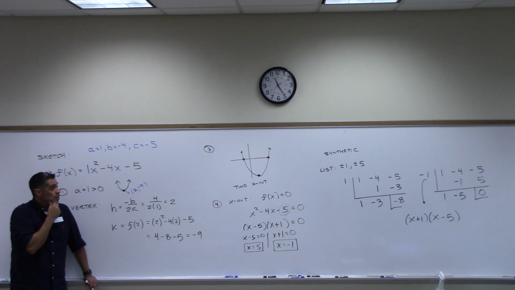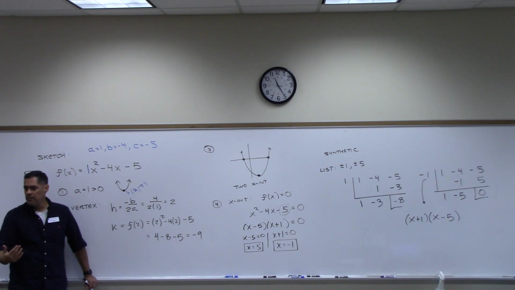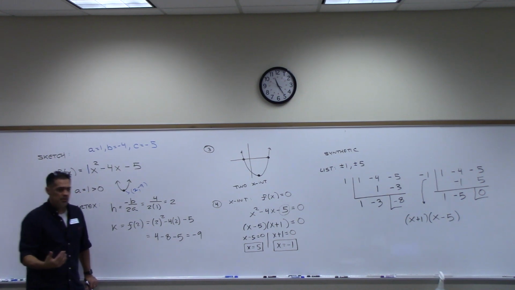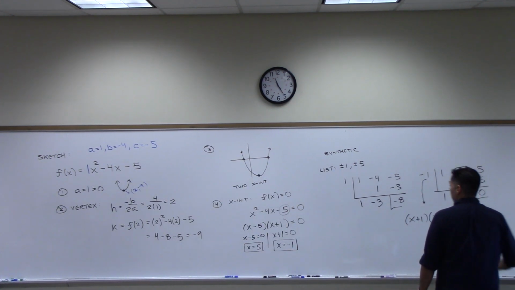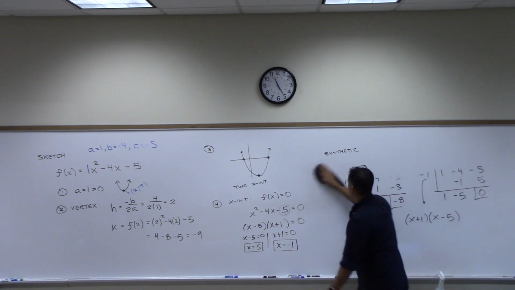Okay, so we have step 4. We got step 1, it opened up. We got the vertex, we did a quick sketch, we had 2 x-intercepts, we found them. Now what? We sketch it. We have everything we need to draw it now. We should have everything we need. So let's draw this thing.